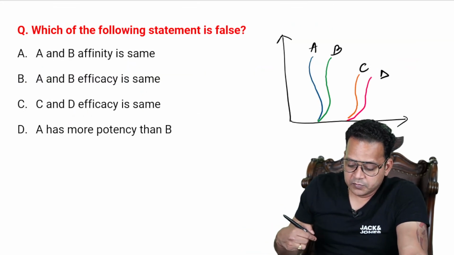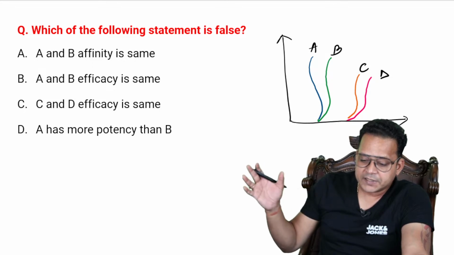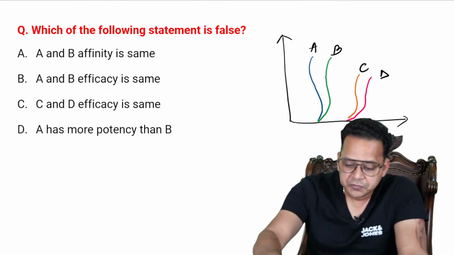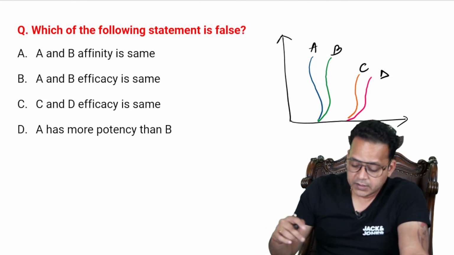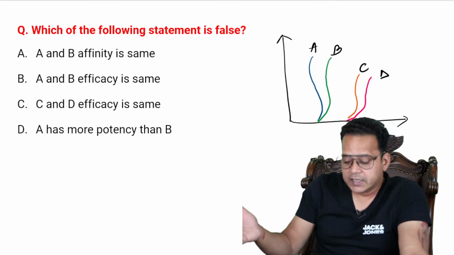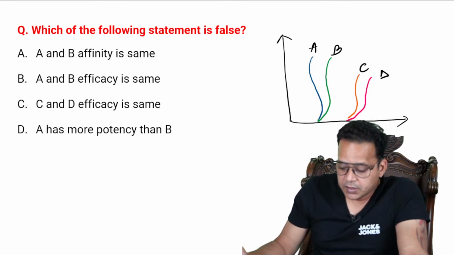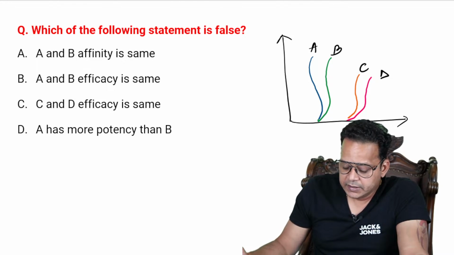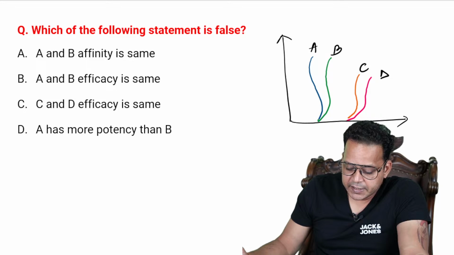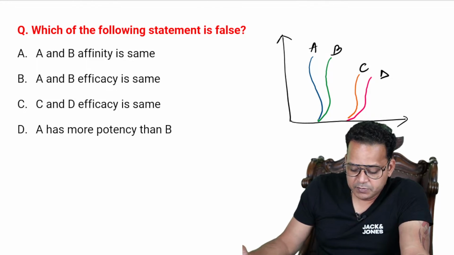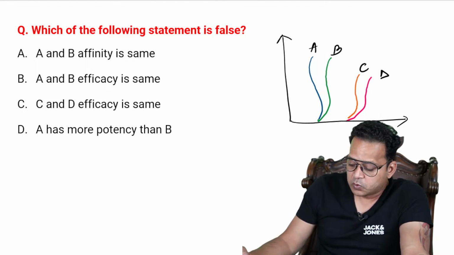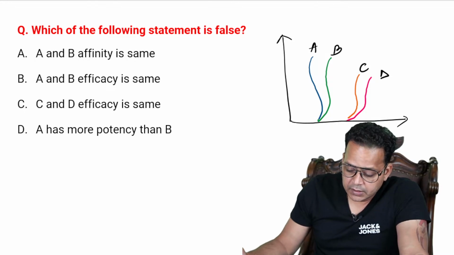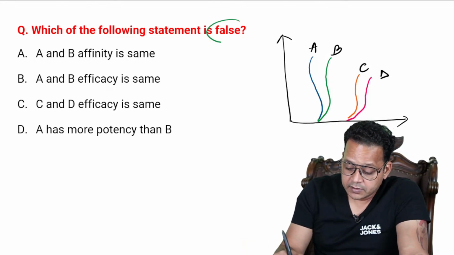All right, which of the following statements is false? DRC. We cannot end G Pharma without a dose response curve. You can see there is an image with four DRCs: A, B, C, D. A and B affinity is the same, A and B efficacy is the same, C and D efficacy is the same, A has more potency than B. False. So which one is false?